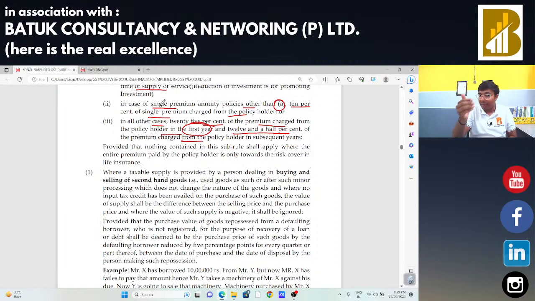And if we are going to audit any insurance agent, in that case, we need to check the things accordingly, whether the GST figure is correct or not. Okay.